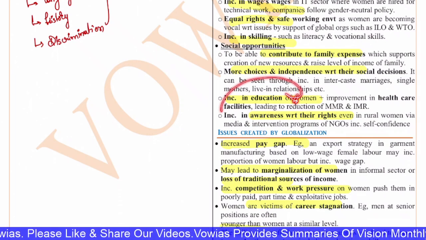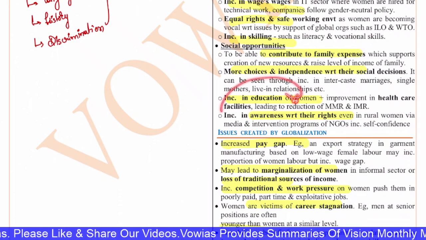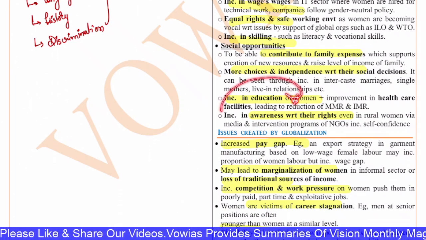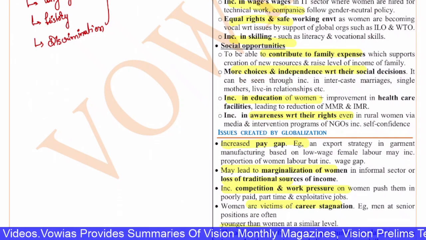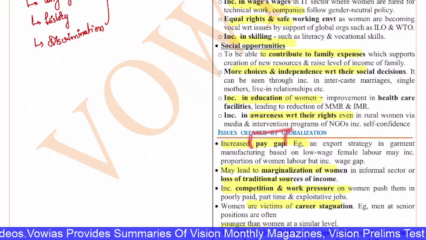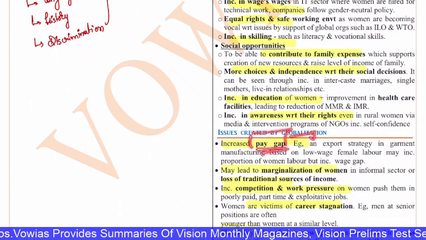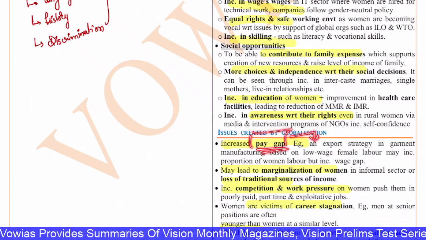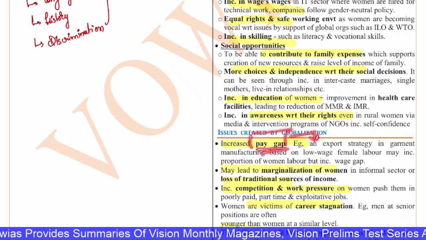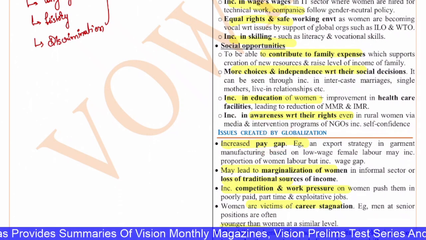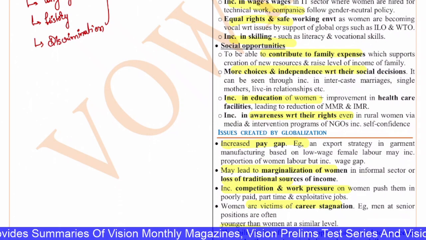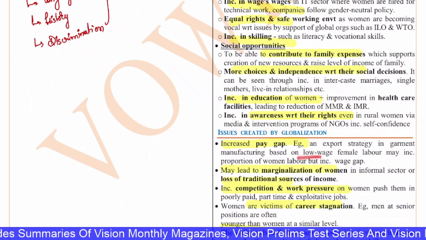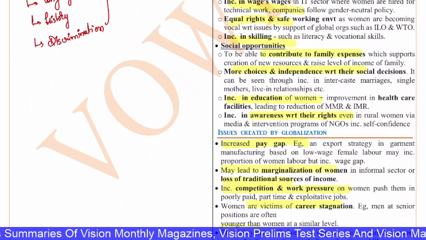But along with all these opportunities, some issues also started because of globalization. Now what are the issues? The first is increased pay gap. There is a pay gap between men and women for the same role. For example, an export strategy in garment manufacturing based on low wage female labor may increase the proportion of women labor, but there is an increase in the wage gap.